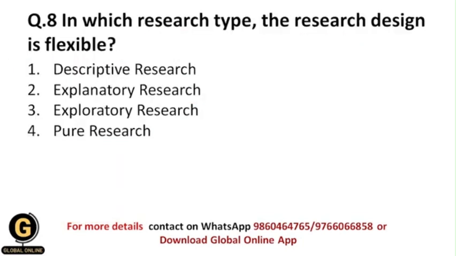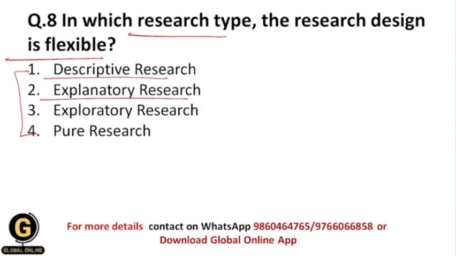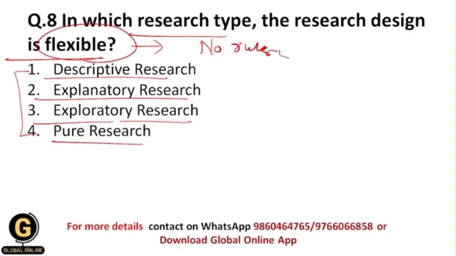In which research type is the research design flexible? Okay, so here again we have been given 4 types of research, and we need to find in which research the research design is flexible. So whether it is descriptive research, explanatory research, exploratory research, or pure research. Flexible means there are no rules. We can follow any kind of step, any kind of informal ways while doing the research. This is called flexible.